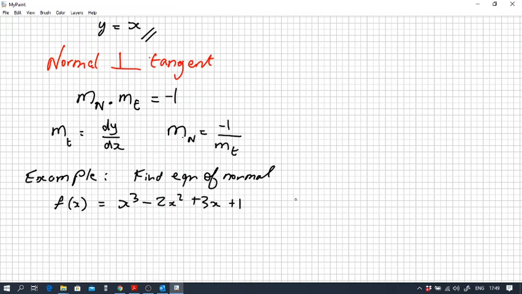And we want to find the equation of the normal at the point 1, 3. In this example, we're given the coordinates, so the x value is 1 and the y value is 3.